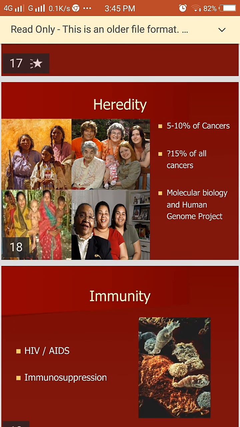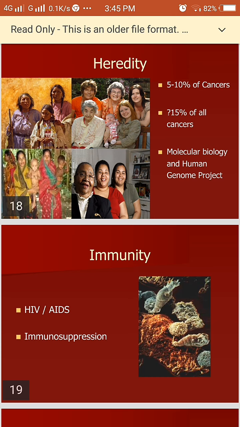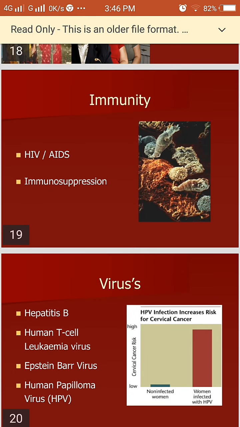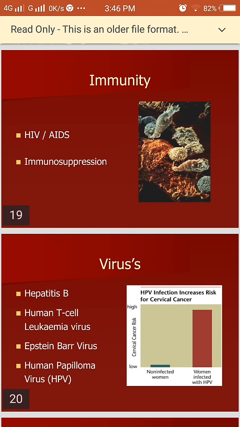In hereditary, molecular biology and the human genome project have explained that 5 to 10% of cancers are due to heredity as the main reason. Of all the remaining cancers, only 15% are due to other factors. Then immunity is another important cause of cancer. Immunity is affected by dreadful diseases like HIV, which also causes immunosuppression. Decreasing immunity will cause abnormal growth of cancer cells.